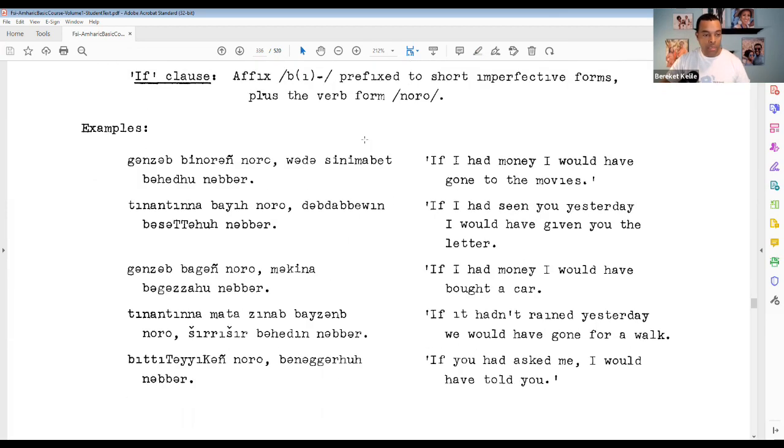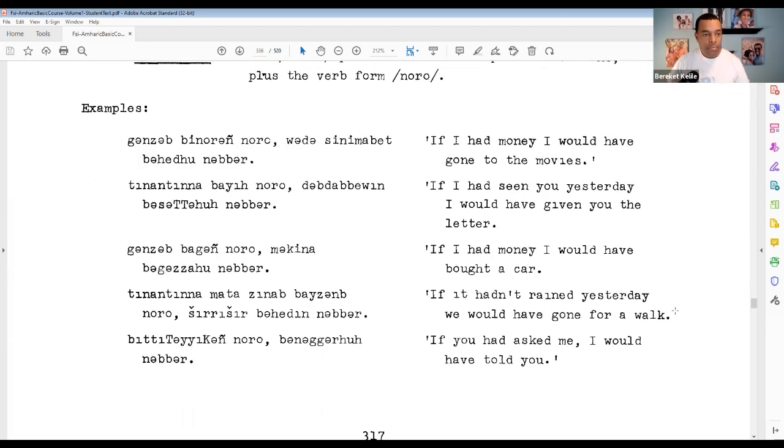So looking at these examples: if I had money, I would have gone to the movies. Again, something that wasn't going to happen. It's not a possibility. It's a hypothetical, because it happened in the past and it's just not going to happen.